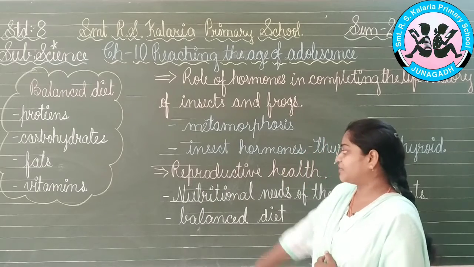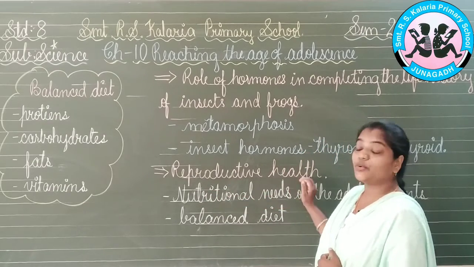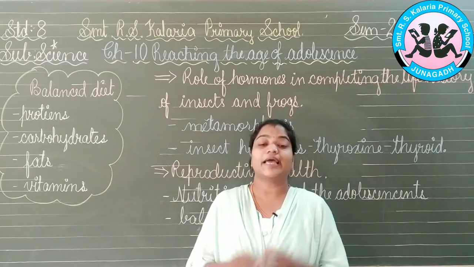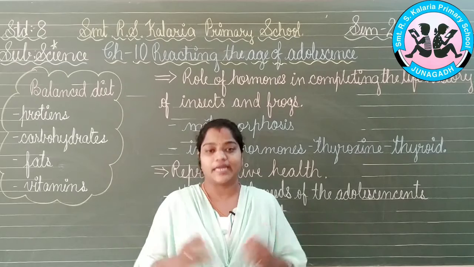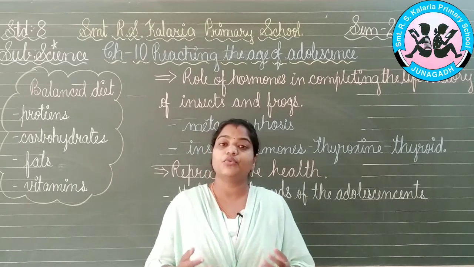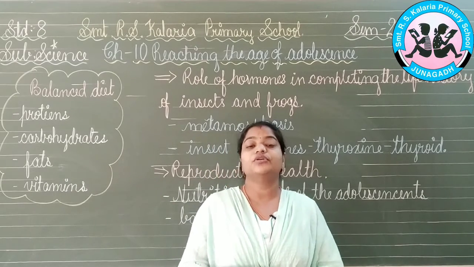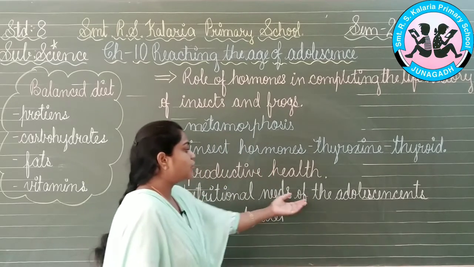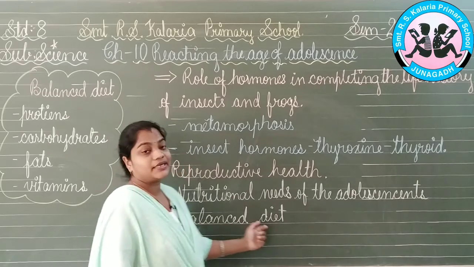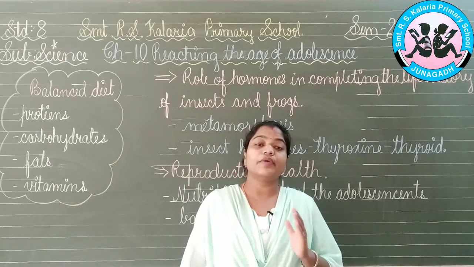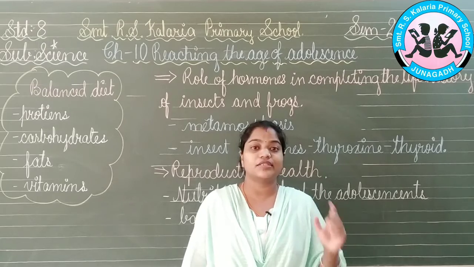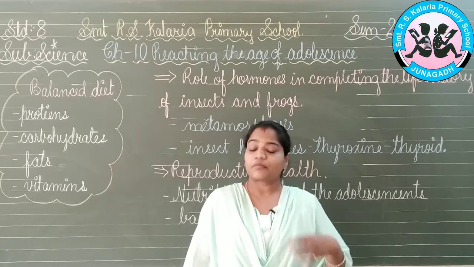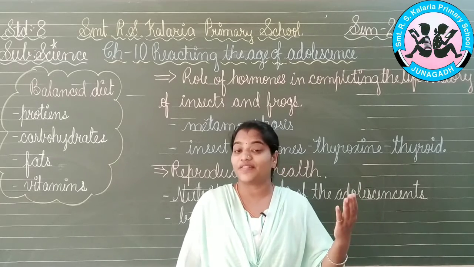Let's go with the next topic, which is reproductive health. Now we know that reproductive health is very important for all the animals, human beings, birds and every kind, because it gives birth to the new, young one, which is going to regenerate our species. For that, what will happen? Nutritional needs of the adolescents: a balanced diet is required for them. Now what do we need? First, the adolescents will require a lot of nutrition in their food. Why? We know that there are a lot of changes going on in their body structure.